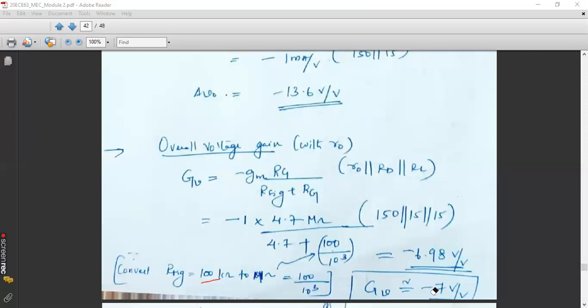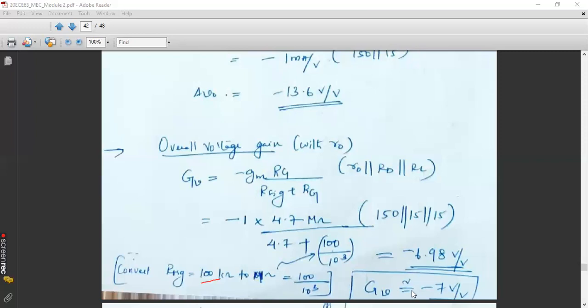So that can be considered as your voltage gain, GV. See the difference between AV naught and GV. You are maintaining 13.6 volt as AV naught, right? But if you are considering the overall voltage gain, it is far less. From 13.6, it has come down to 7. So that is the difference between V naught by Vi and V naught by Vsig.